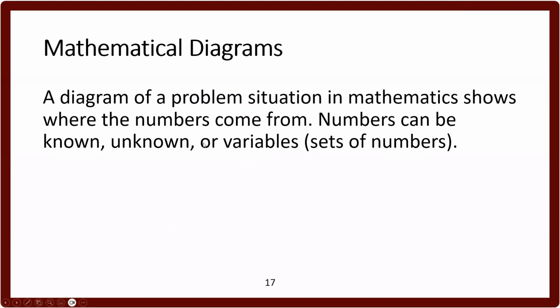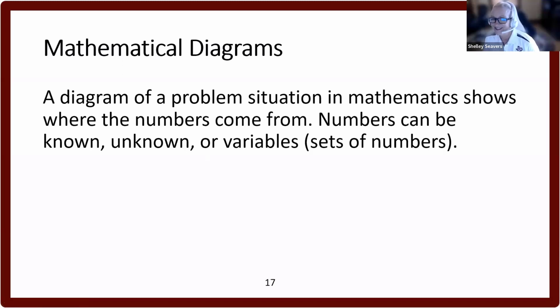Carol found 5 levels of diagramming. Good. This website, y'all, is amazing. So the math diagram is a diagram of a problem situation in mathematics where the numbers come from. Numbers can be known, unknown, or variables or sets of numbers. And so that's a great resource that I hope that you will revisit time and again.